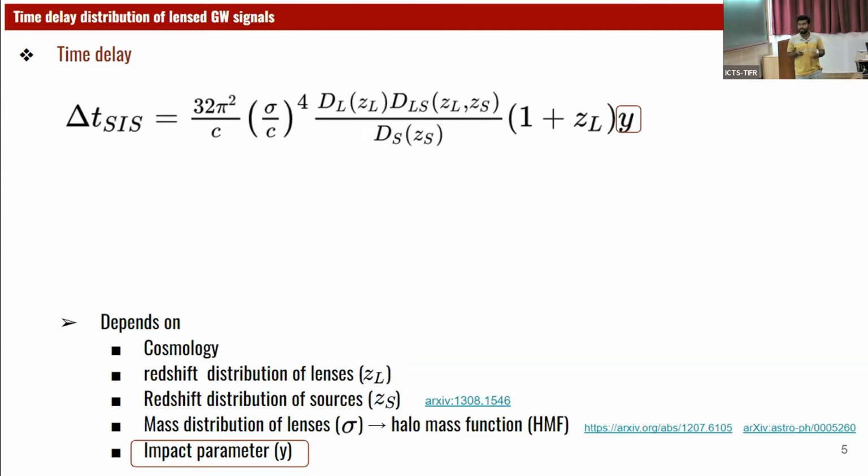By the time of 3G, we'll have millions of event detections, so we can very well constrain the source redshift distributions. From that, we can obtain the time delay distribution. The time delay distribution contains three independent things. The first is the cosmological parameters, the second is the halo mass function, and the third is the redshift distribution of the sources. So if we want to infer the cosmological parameters, we must have knowledge of the halo mass functions and the source redshift distribution.